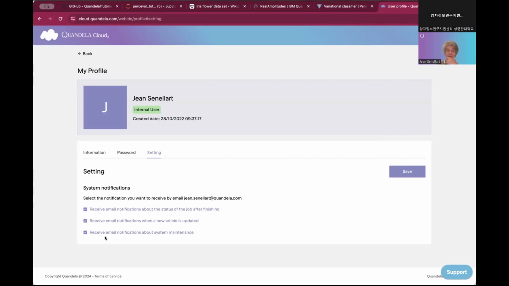You are also receiving emails. When your job is complete, you automatically receive an email in your mailbox. So it's easy when you are running something that takes very long, so that you can be notified when your job is over. But you can disable all of that. So that's all for the tour.